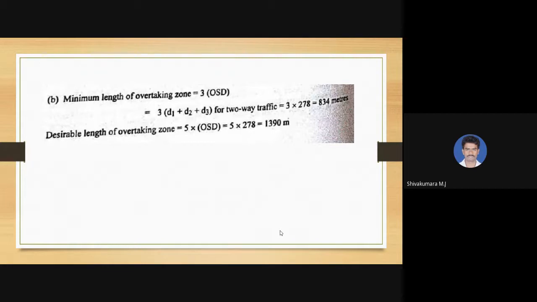Now the second sub-question asked: the minimum length of overtaking zone. The minimum length of overtaking zone required is 3 times OSD. Actually the desirable length is 5 times OSD. Here in the question the minimum length is asked. So 3 times 278 gives 834 meters, and the desirable length is 5 times, so we get 1390 meters as the desirable length of the overtaking zone, not OSD, it is the overtaking zone.